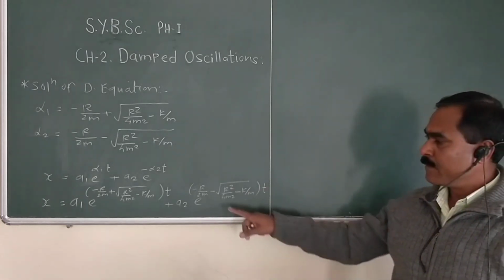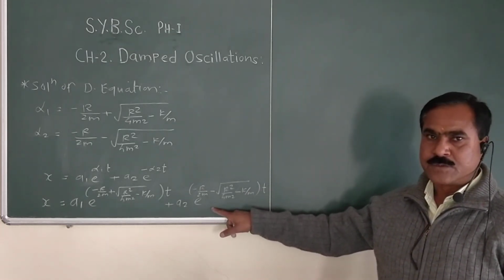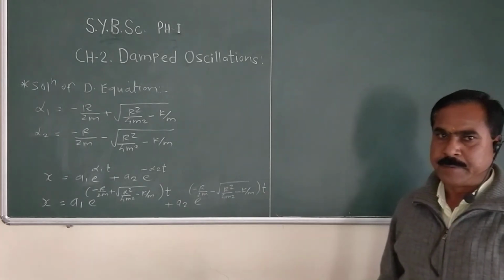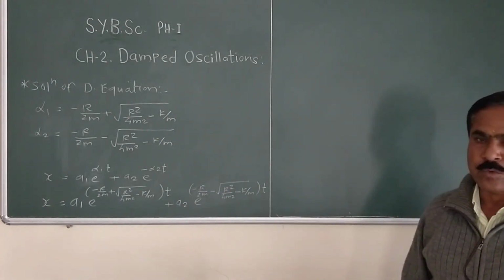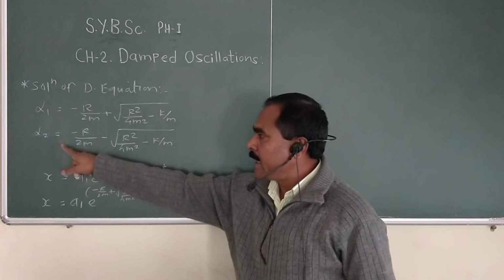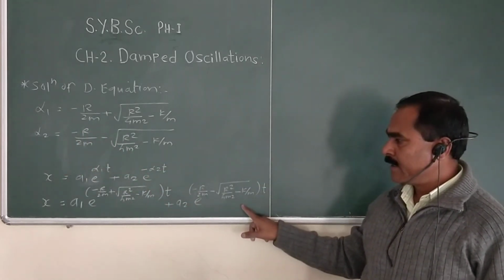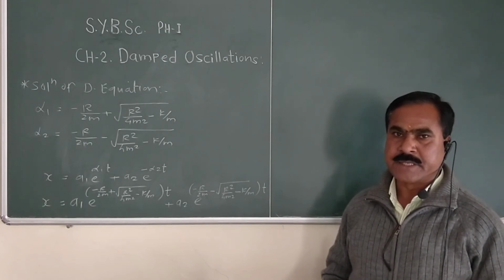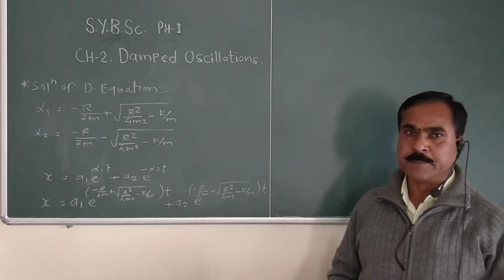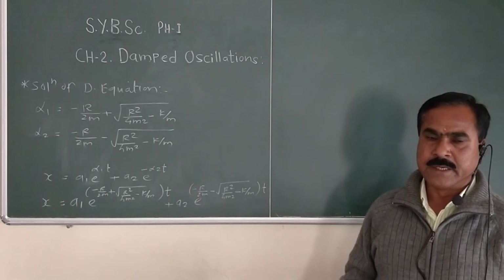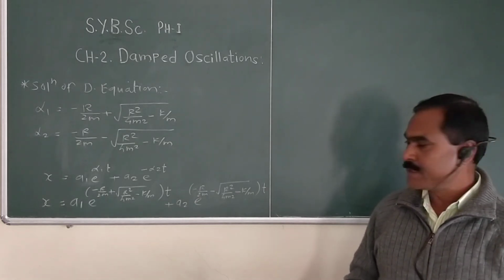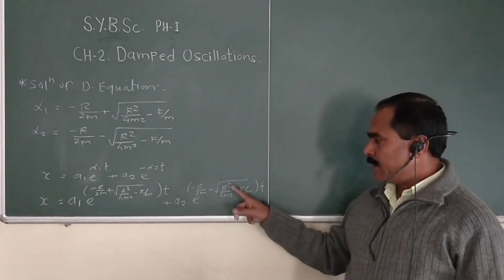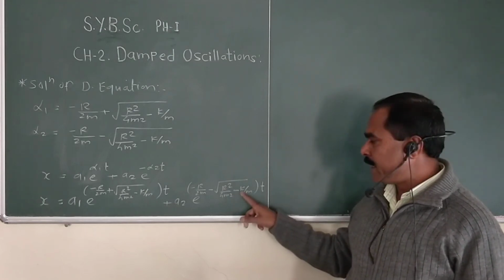So this is the general solution of the differential equation having two roots, alpha 1 and alpha 2. This is the final equation. Then in the next lecture we consider the different cases. There are three cases which depend upon r square upon 4m square minus k by m.